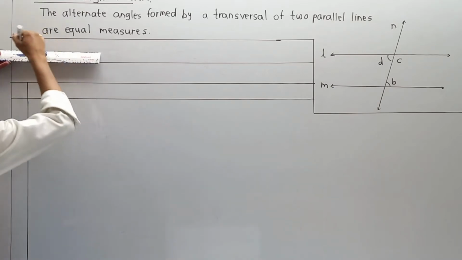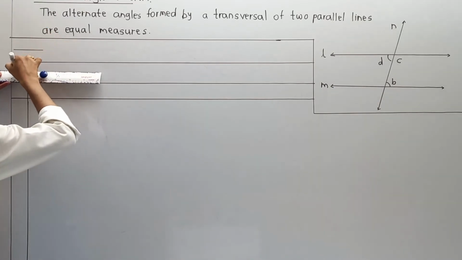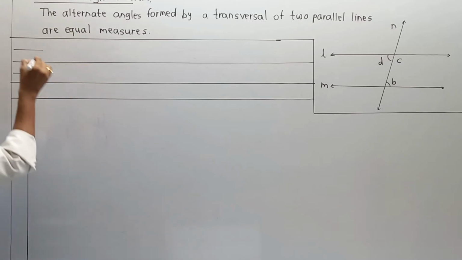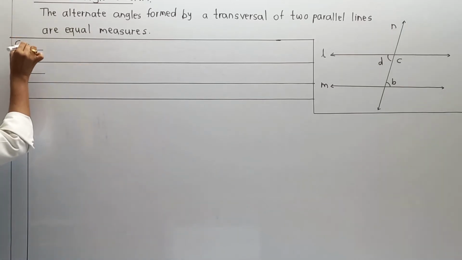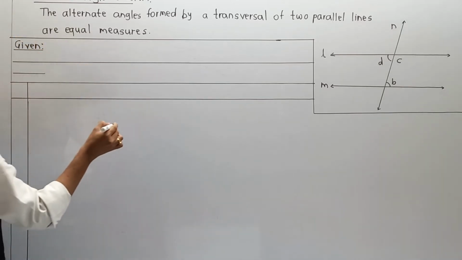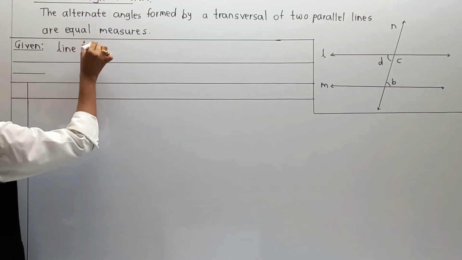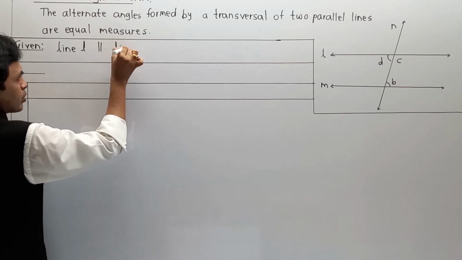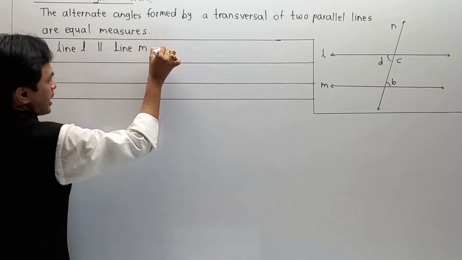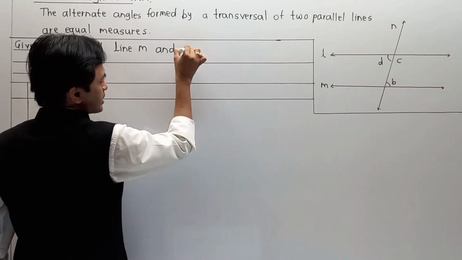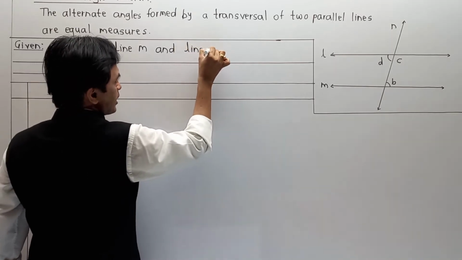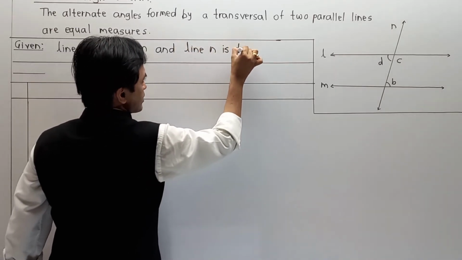So my first part is, line L is parallel to line M, and line N is a transversal.